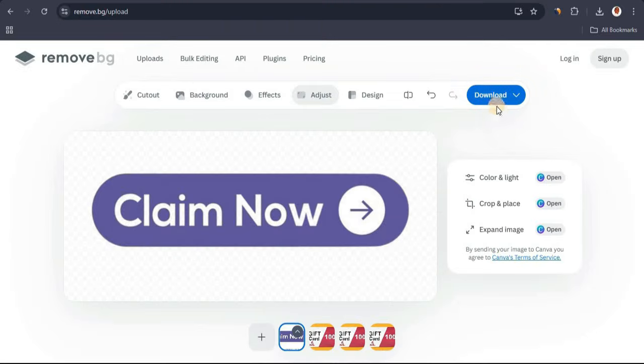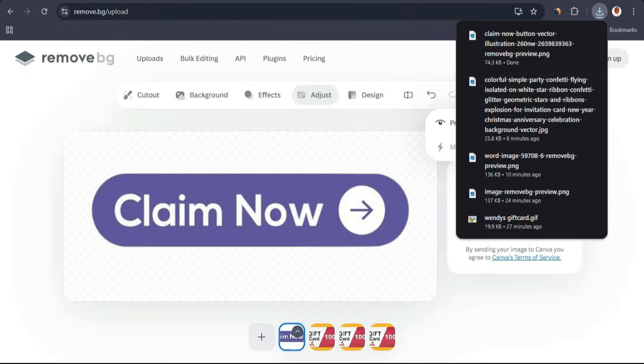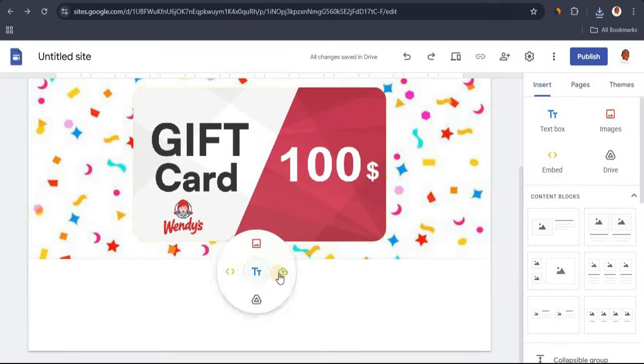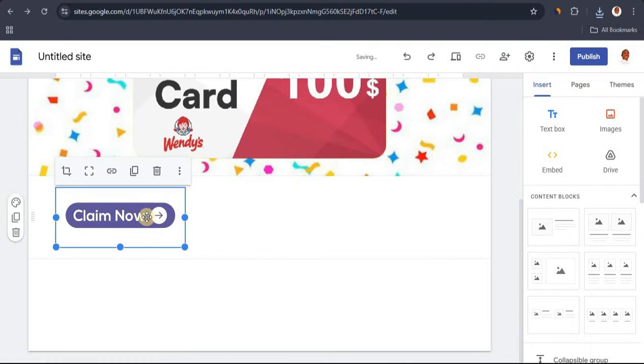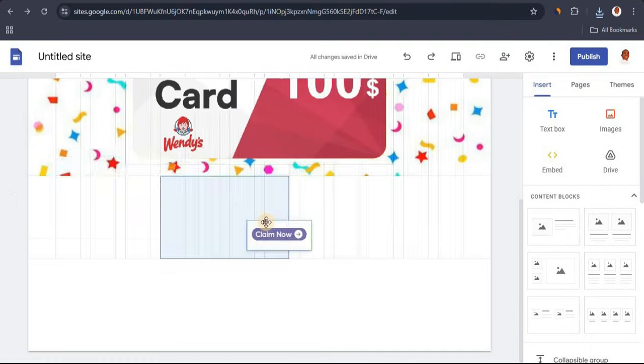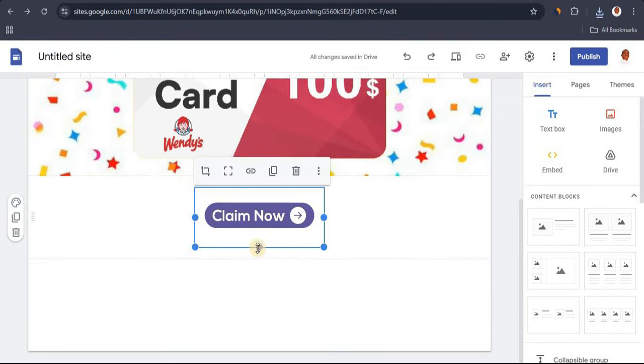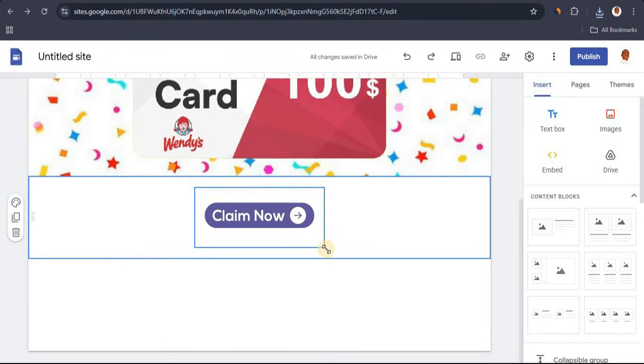I want to download the button by clicking on download and clicking on preview here, and once I have the button, I want to head back to my page editor, and from here I want to double click on upload and upload my button. Okay, and this is basically how it's going to look. So I'm going to drag this all the way to the center, and I'm going to resize this. So I'm going to drag this all the way.